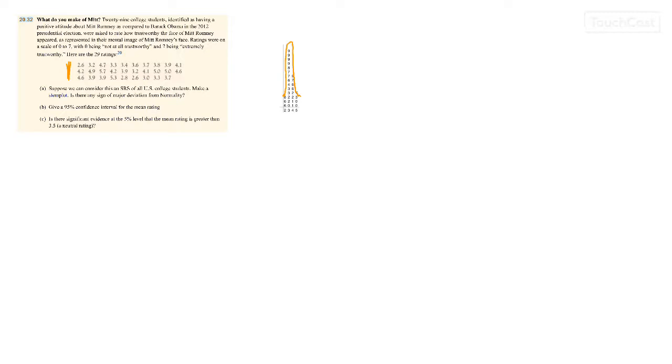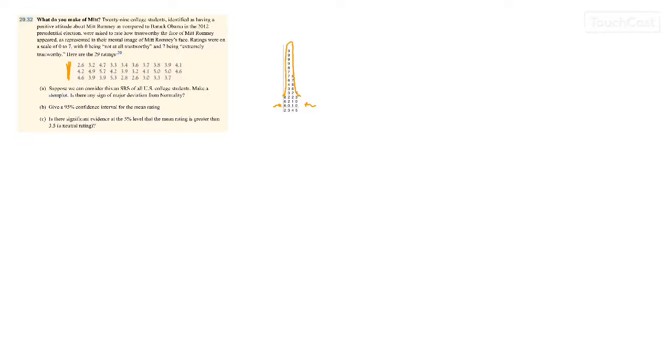And so, is there any sign of major deviation from normality? And the answer would be no, not really. There's no outliers to the far right or to the far left of this sample. So it looks like this is a pretty good representation of the U.S. college students here.